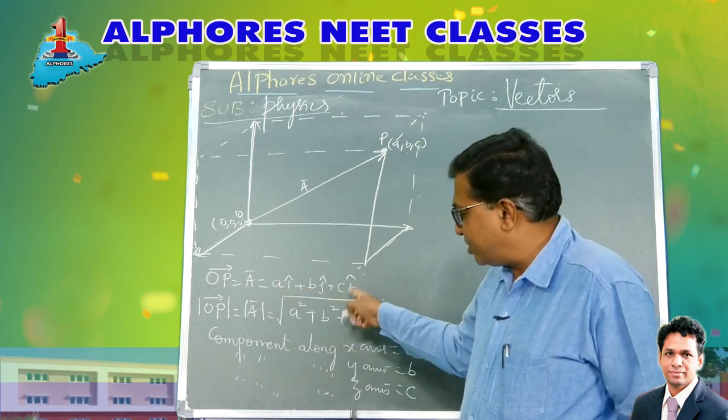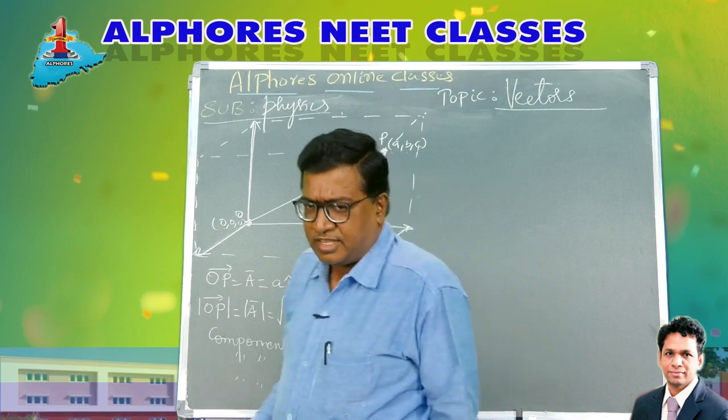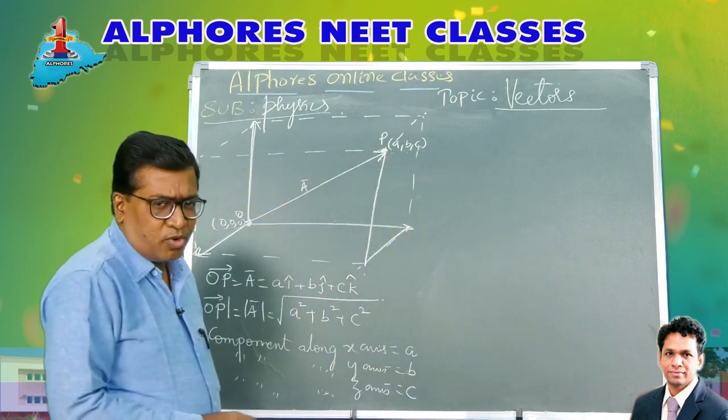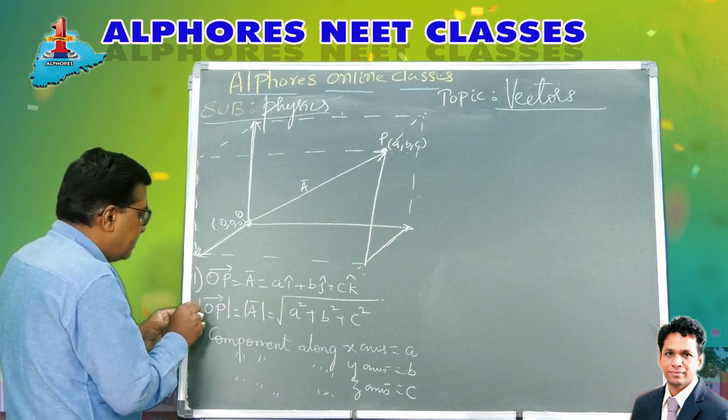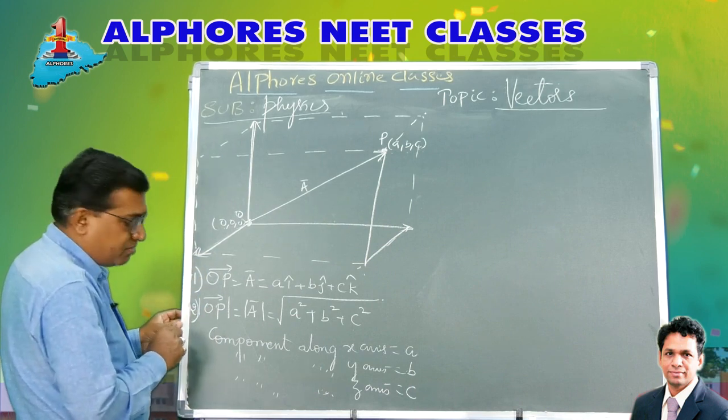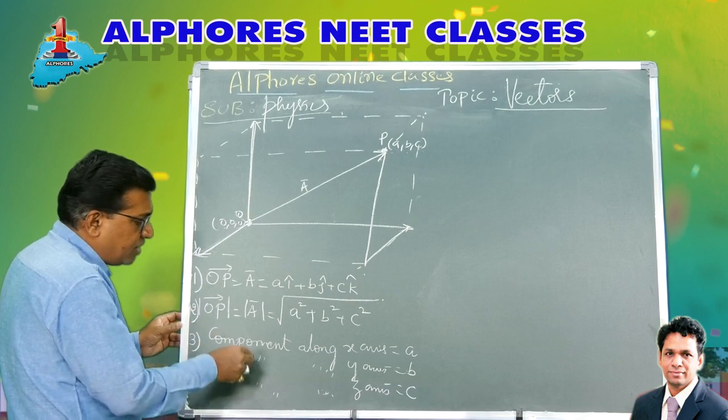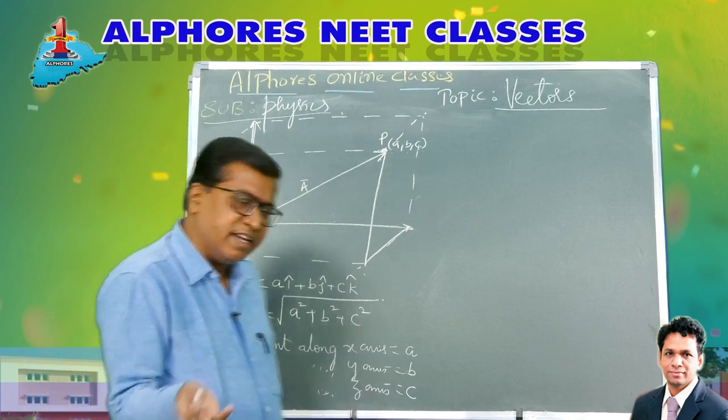And the position vector. When he gives a coordinate, it gives a point. First he is going to ask you what is the position vector. Second, what is the magnitude of the vector. Third, any of the components, x or y or z.